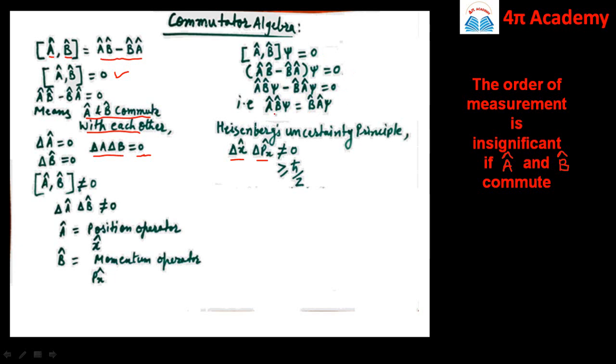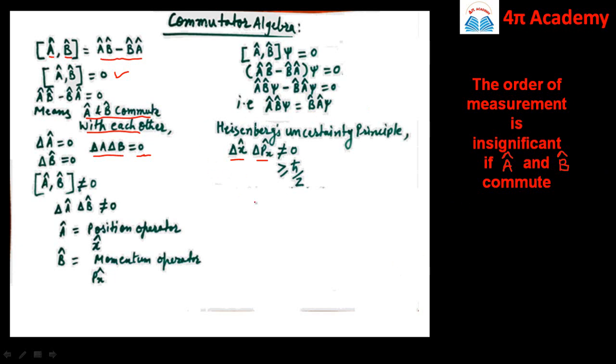It means that here this A cap is the operator which is operated over B cap psi, and it is equal to the value where B cap is operated over A cap psi. So in one case we first operate B cap on psi, and then A cap; in the other we operate A cap on psi, and then B cap. But if the value is the same, it means that the order of measurement is insignificant if A cap and B cap commute with each other.